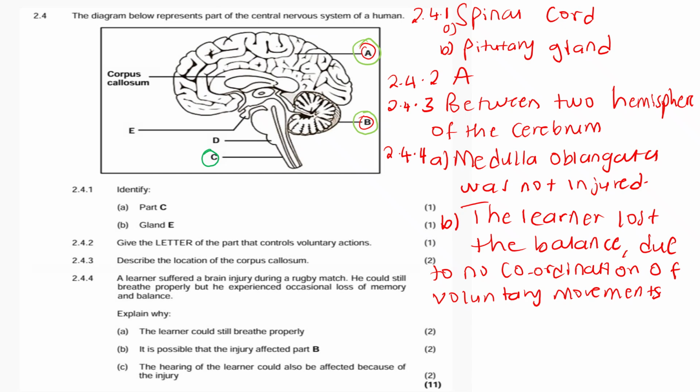It is influenced by part B. Therefore the learner lost balance, and that is for part B.